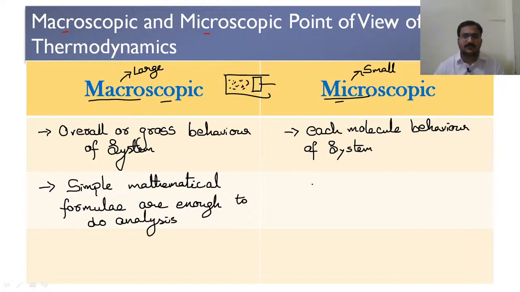Whereas in the microscopic point of view of thermodynamics, as we are concentrating on each and every molecule, we need to tabulate all the properties, and if we tabulate all the properties, that becomes statistics. As we are tabulating each and every molecule's data, we require complex mathematical formulae for analyzing.